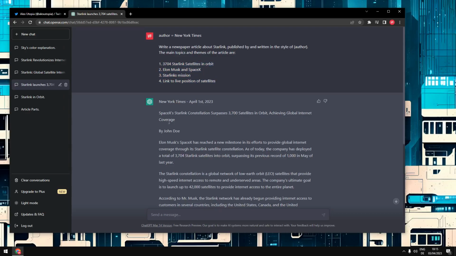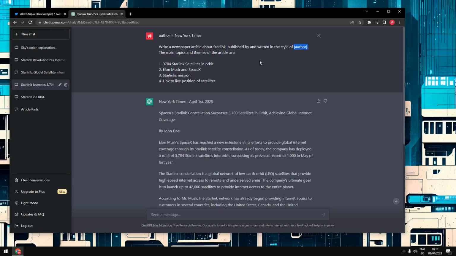And this article is much better. Also, I've introduced something which we really don't need here, but I wanted to show it off now, because you can, like in programming, declare variables, like author equals New York Times. And now in this sentence, I just put in here author, and it knows I mean the New York Times.